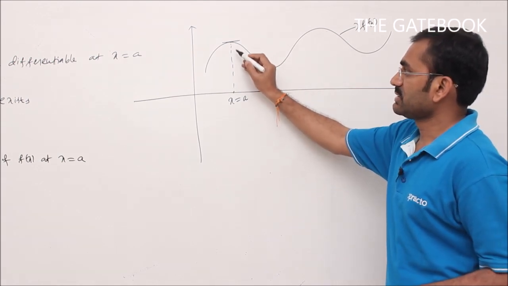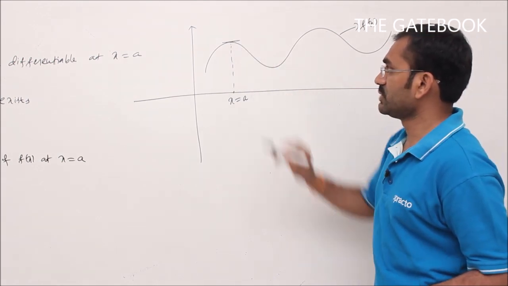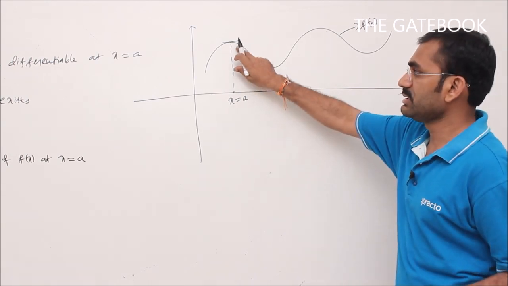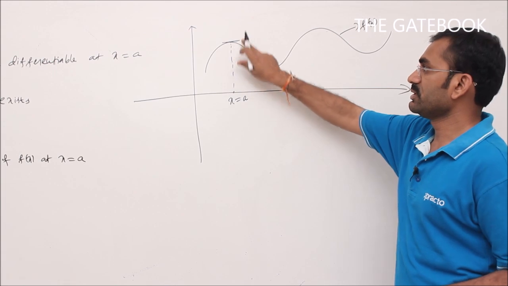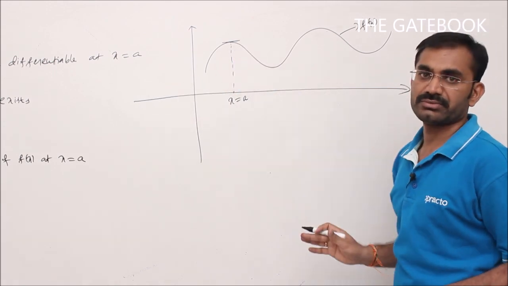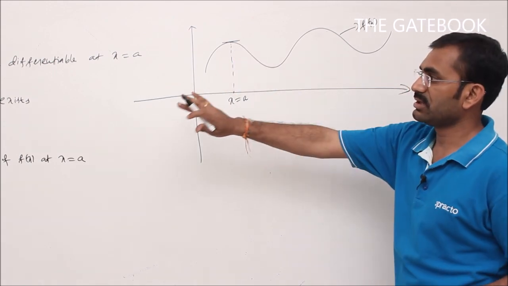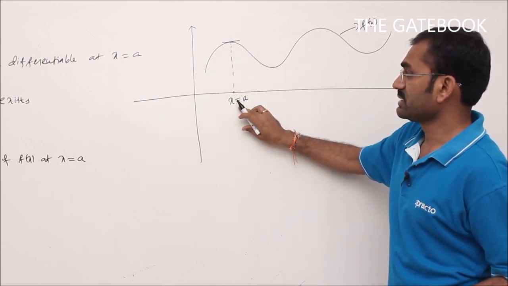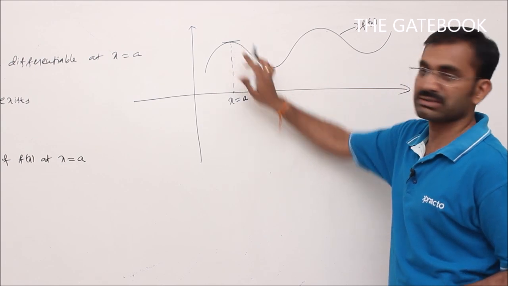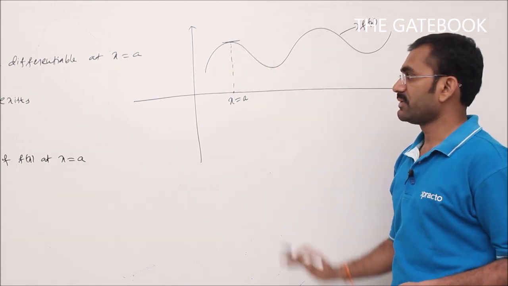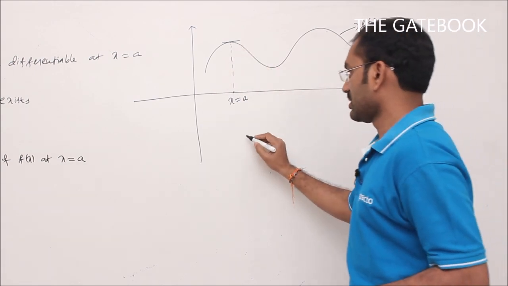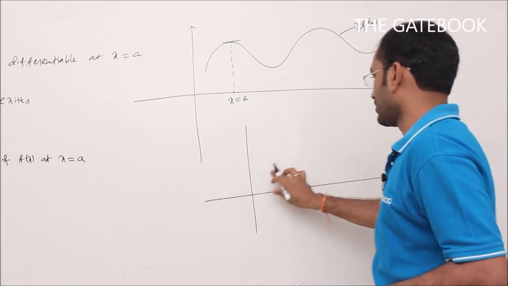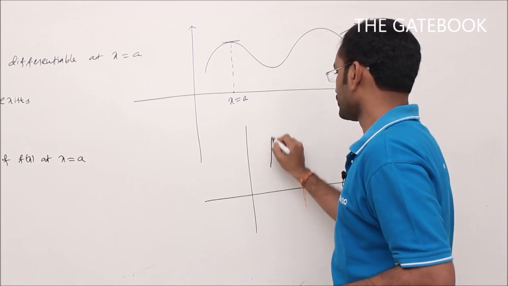See here, I can see that the slope of the tangent to the curve at this point is unique. Slope is unique means that the limit value is unique. If the limit value is unique, at that point I can say that the given function f of x is differentiable. Otherwise it is not differentiable. Otherwise means, I will give one more example so that the function is not differentiable.